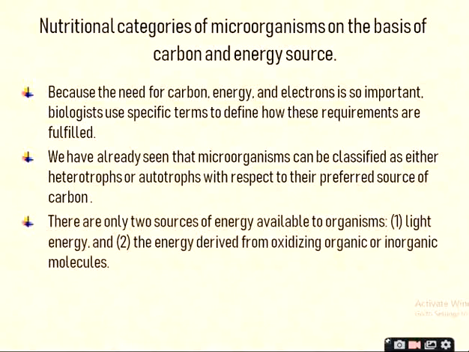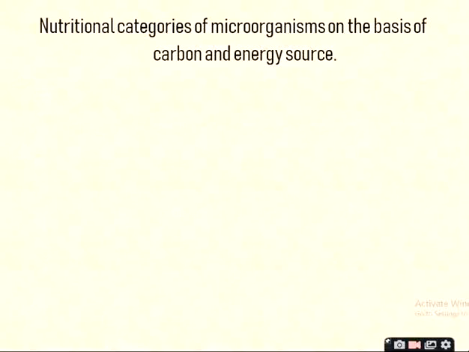now there are only two sources of energy for microorganisms. One is light energy, and the second is the energy derived from oxidizing organic or inorganic molecules. Okay, so these are the only two sources of energy for microorganisms.